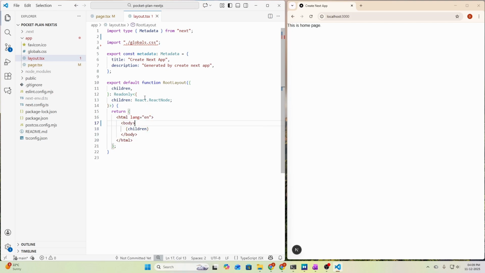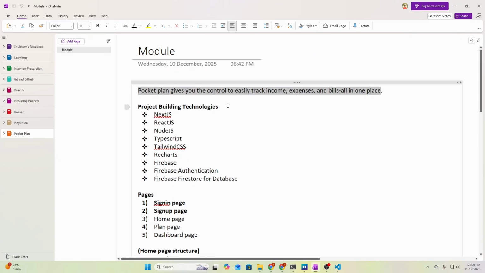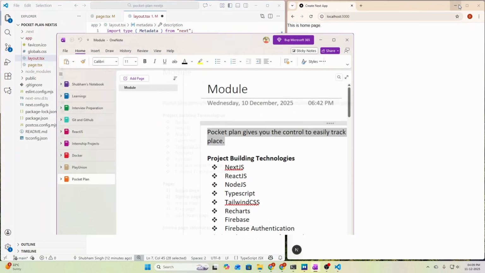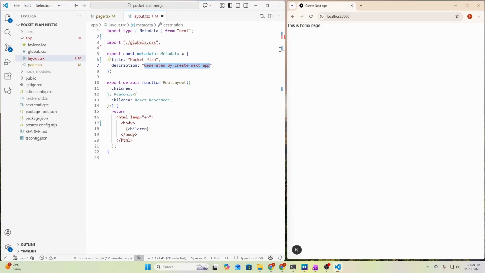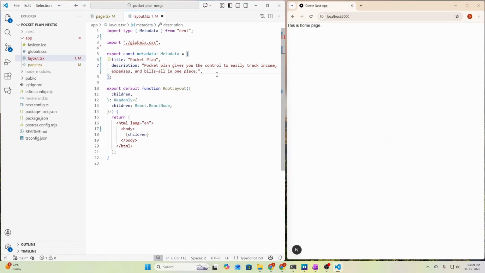and everything is good. Now let's change our page title, so it will be pocket plan, and we can just copy paste the description from our OneNote app. Let's copy it and paste it here. All good. If I now save, we should see the pocket plan title here, okay, we are seeing, and we are also seeing the home page saying this is home page.